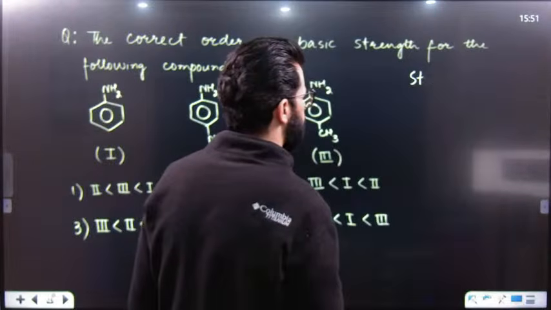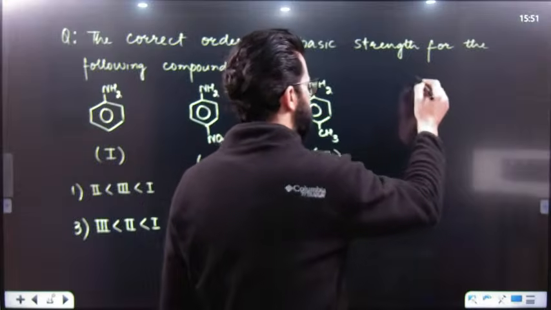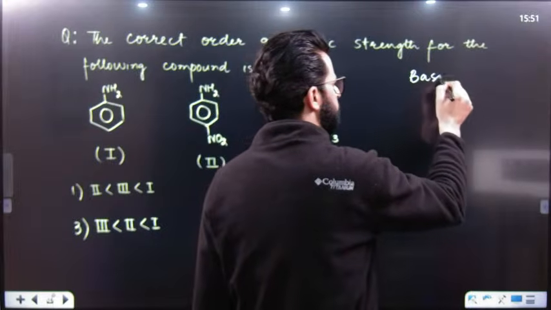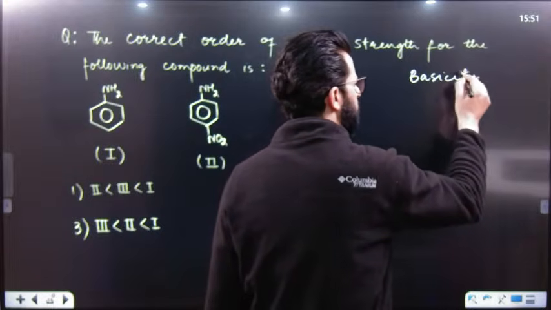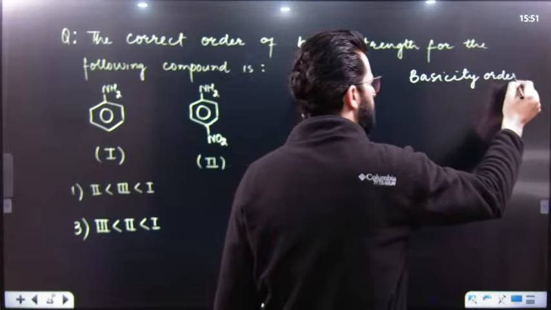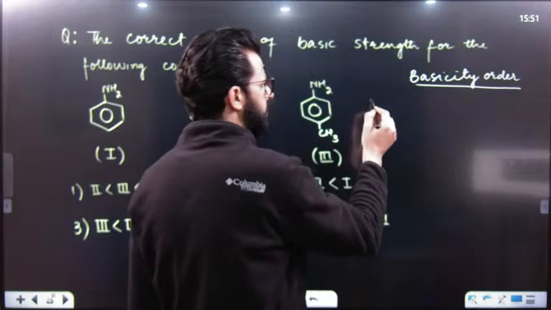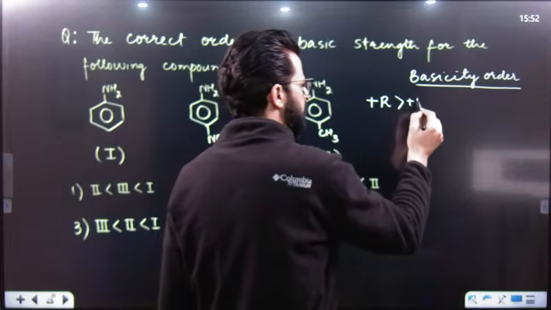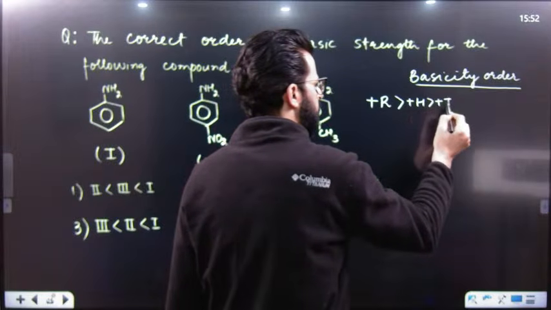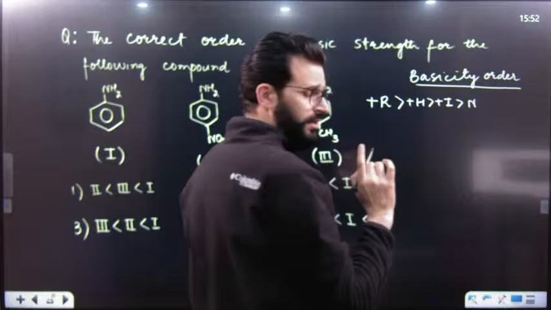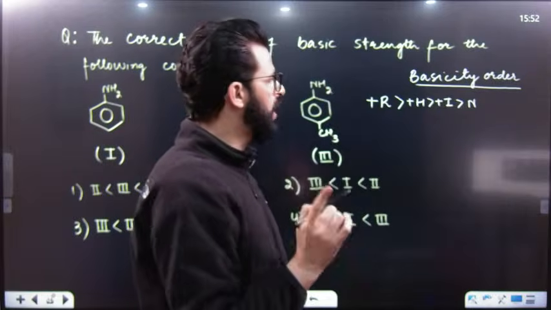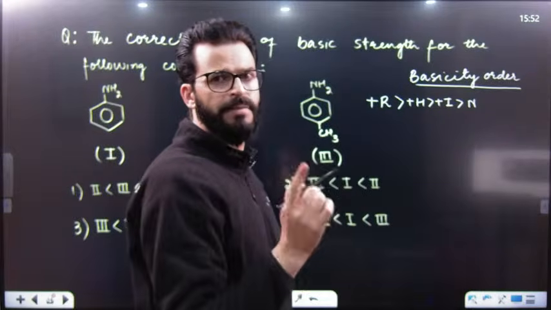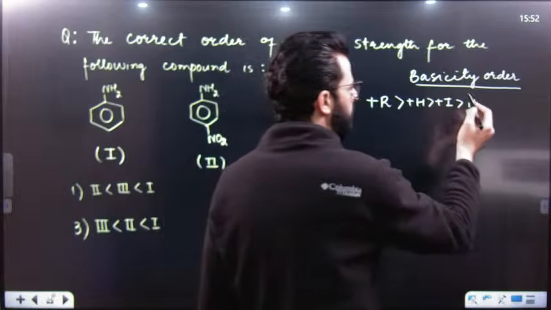What is the trick? Have a look. Basicity order, basically you can have a trick like this. First of all, use plus R, then plus H, then plus I, then that species which does not show either plus I, plus H, plus R, or minus I, minus H, minus R. That means normal or neutral.